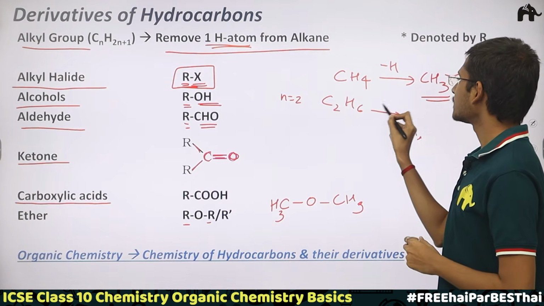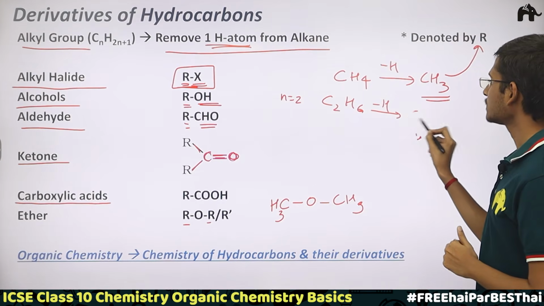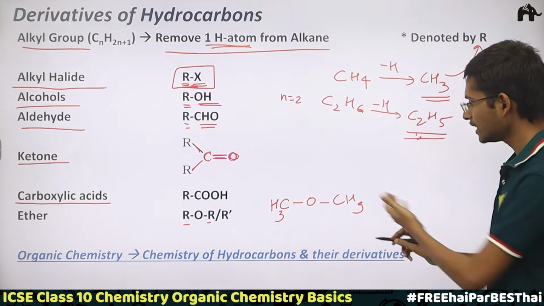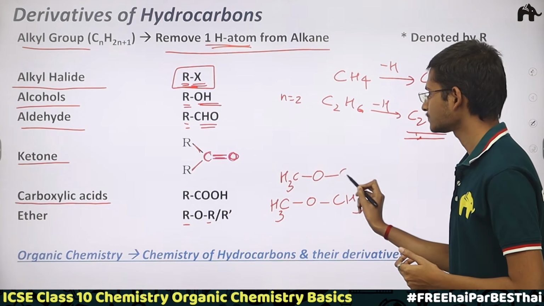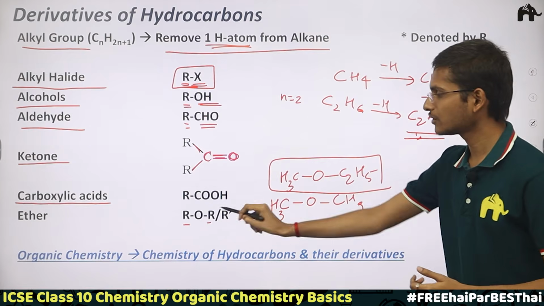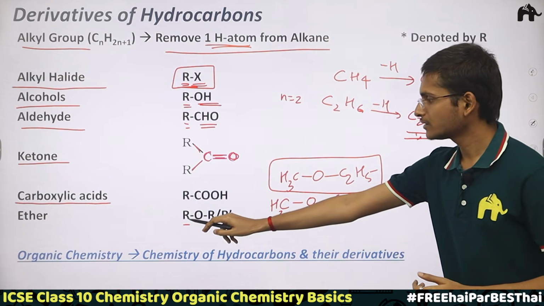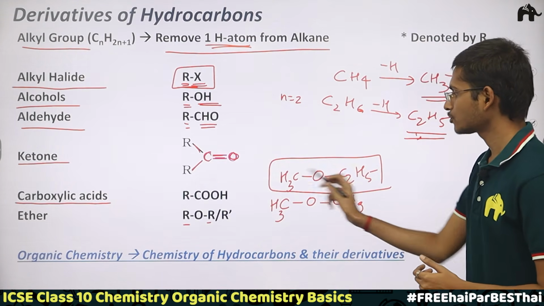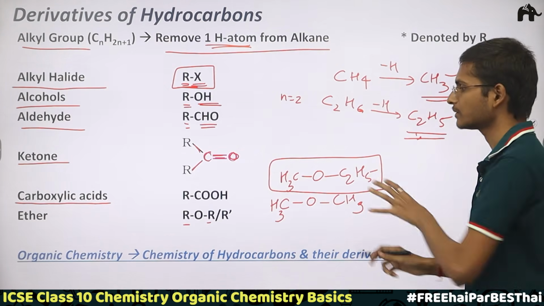Now when I remove hydrogen from this, what would form? C2H5, one hydrogen would get lost here. So C2H5 is the alkyl group now. Instead of this CH3 group here, it can also be C2H5. That's why I have written ROR, same alkyl groups, or here one alkyl group and here another alkyl group. On one side of the oxygen there is one alkyl group, on the other side there is a different alkyl group. It is also possible.